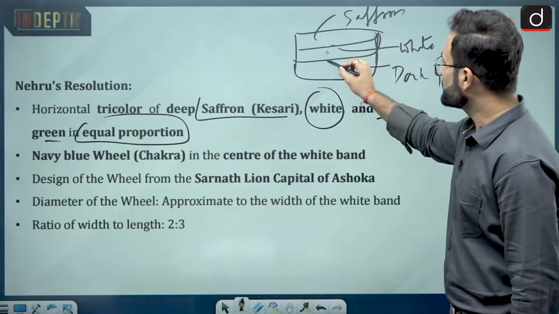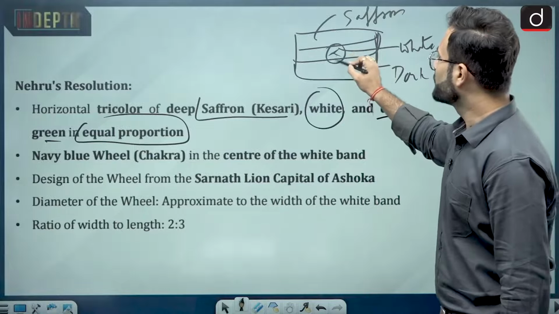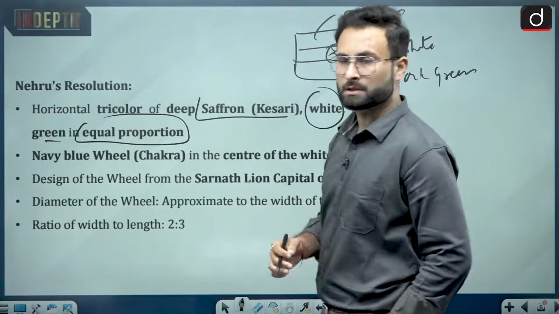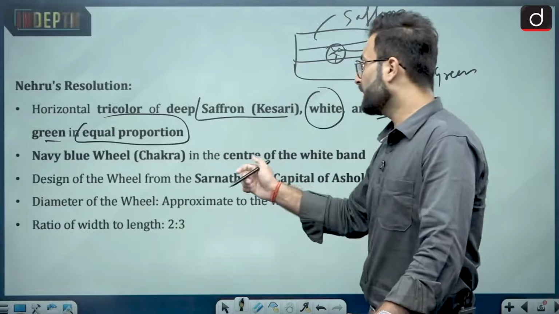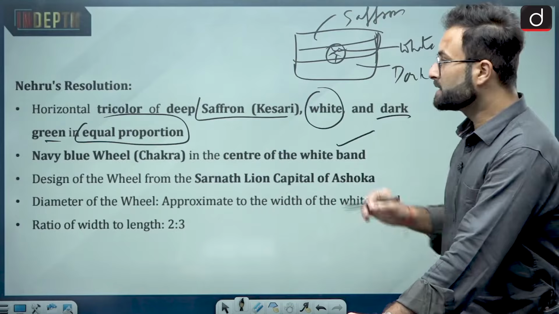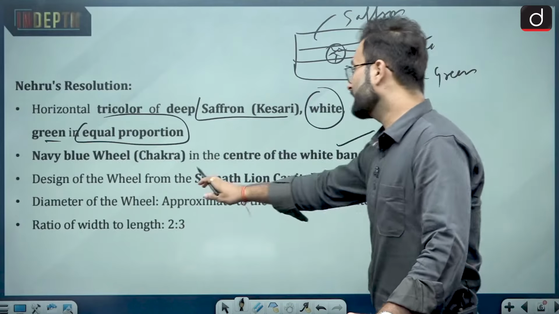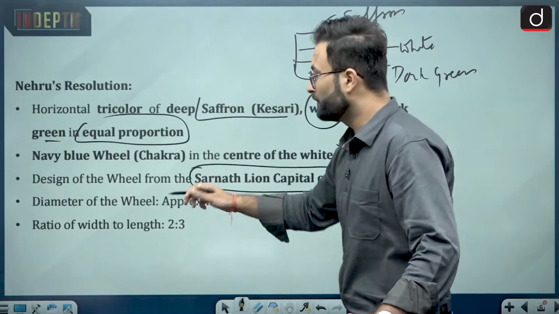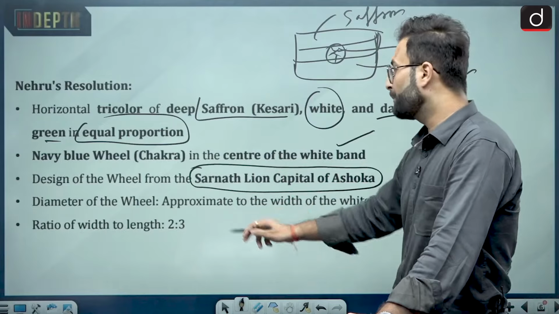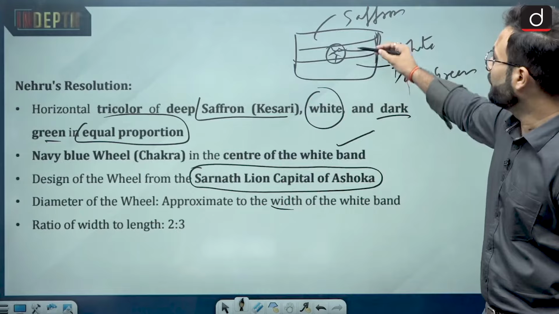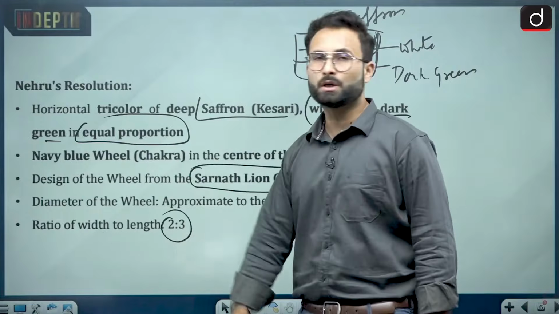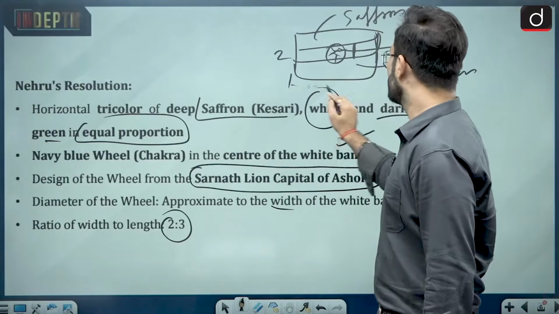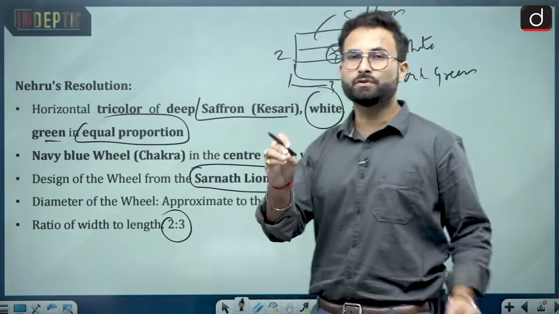And then in the center, we had the Ashoka Chakra, which has 24 spikes. Now moving further, a navy blue wheel, chakra, in the center of the white band. The design of the wheel is from the Sarnath lion capital of Ashoka, we will talk about that. The diameter of the wheel is approximately the width of the white band, and the ratio of width to length is 2:3. That will be 2 and this will be 3. So this is a ratio which you have to maintain.